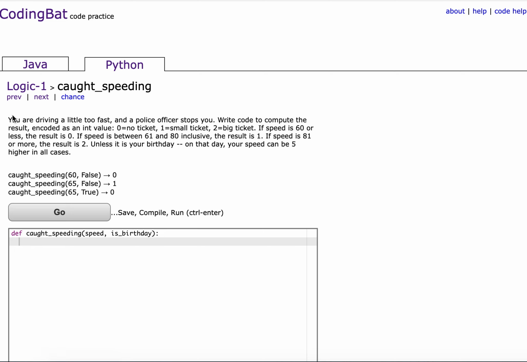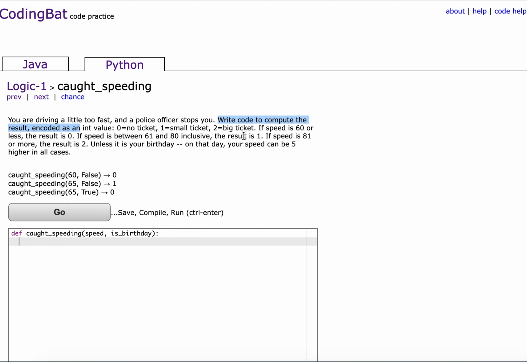Caught speeding. So you're driving a little too fast and a police officer stops you. Write code to compute the result. Encode it as an int value. 0 equals no ticket, 1 equals small ticket, and 2 equals big ticket.